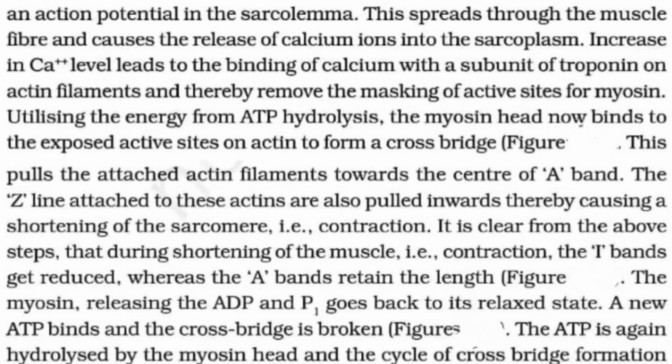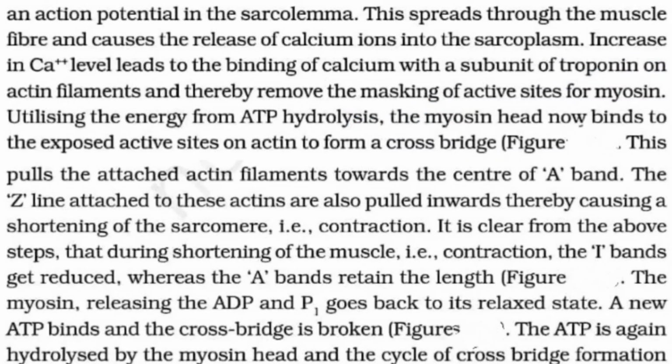So whenever the calcium binds with the troponin, it will be removed from the actin, and it will give the active site for the binding of myosin, because the place where the myosin has to bind is already masked by the troponin on the tropomyosin.